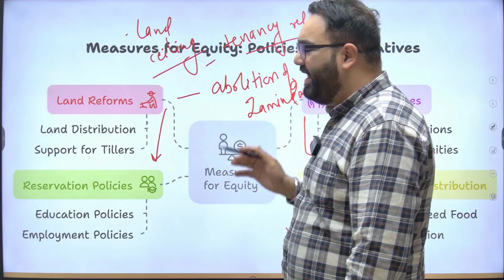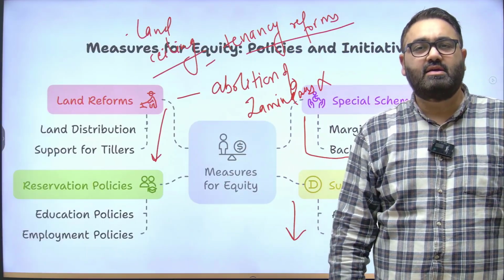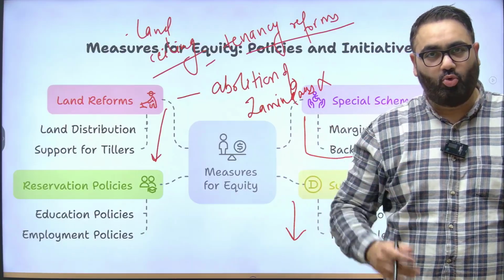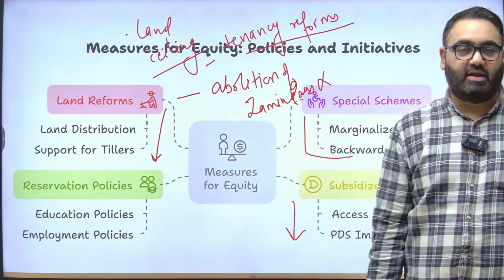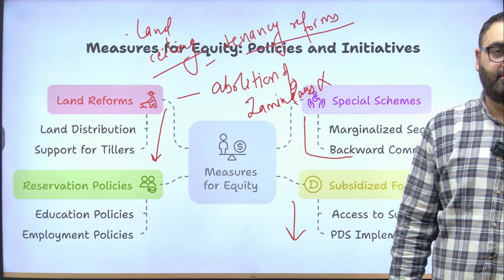We will discuss land ceiling as we go on. The simple idea of land ceiling is there is a maximum limit of land that an individual can own. If you own land beyond that, the government shall take it away and redistribute it to those who do not have any ownership of land.